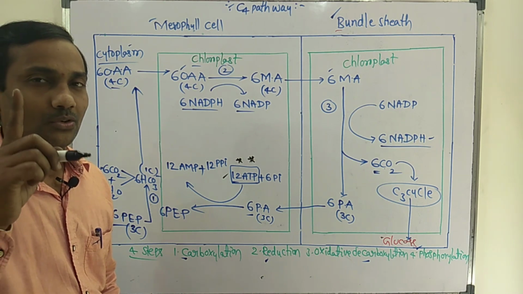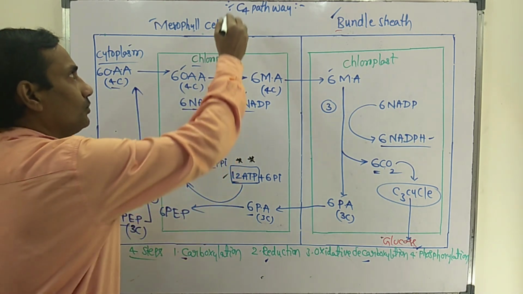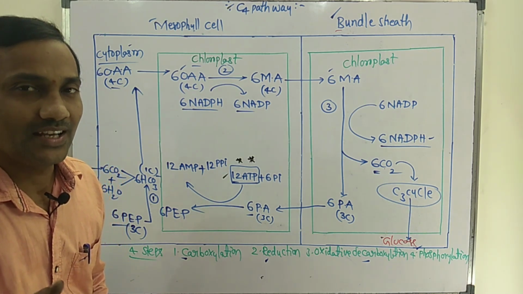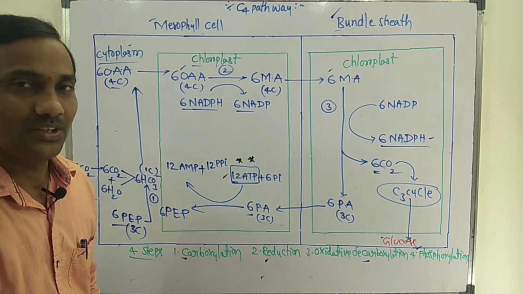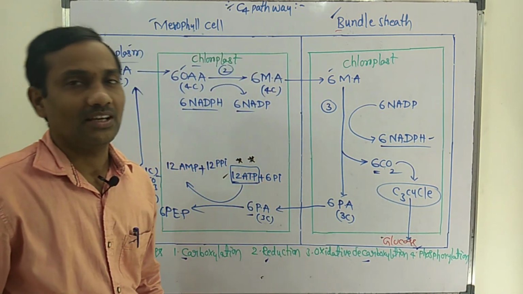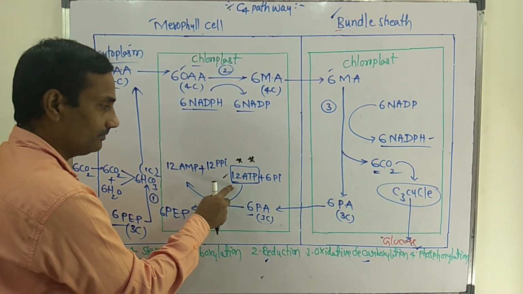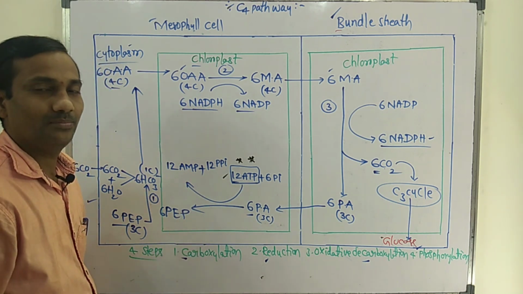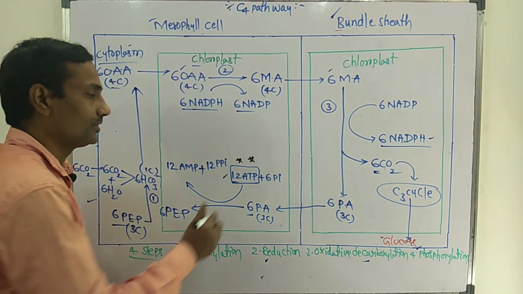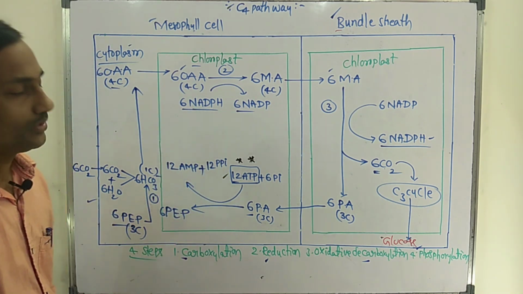So for one glucose molecule production through the C4 pathway, 30 ATPs are used, because in the C3 cycle 18 ATPs are utilized, and here an excess 12 ATPs.